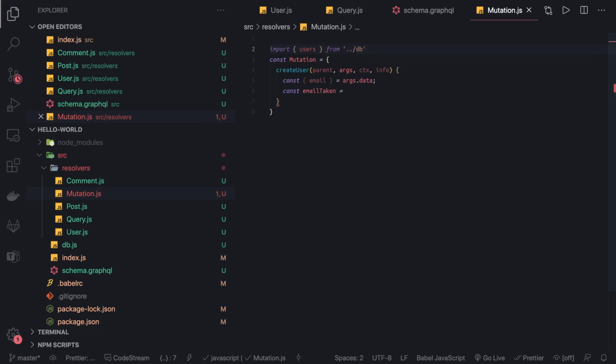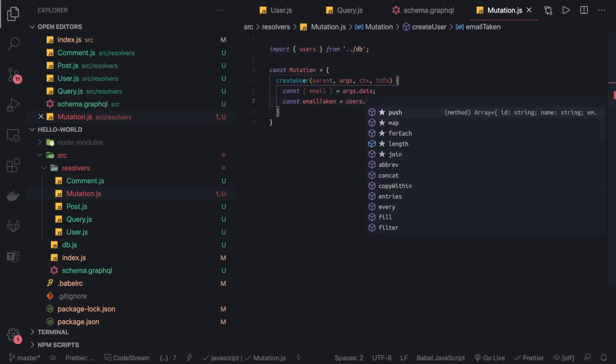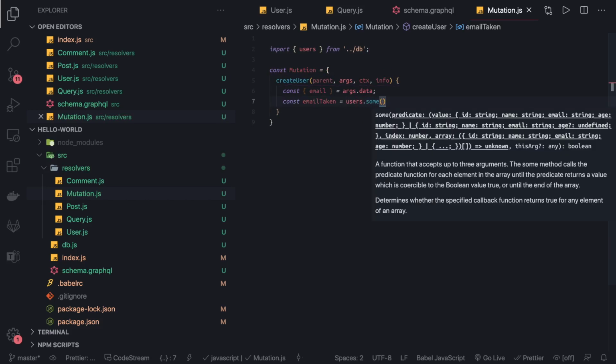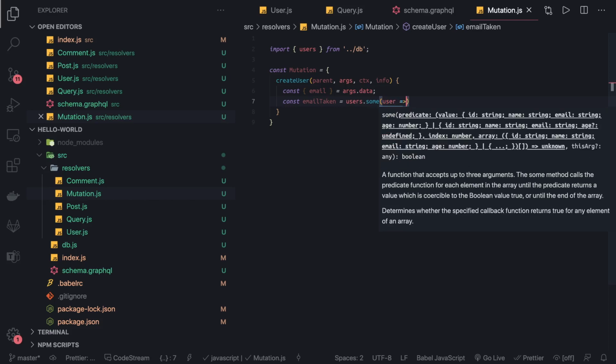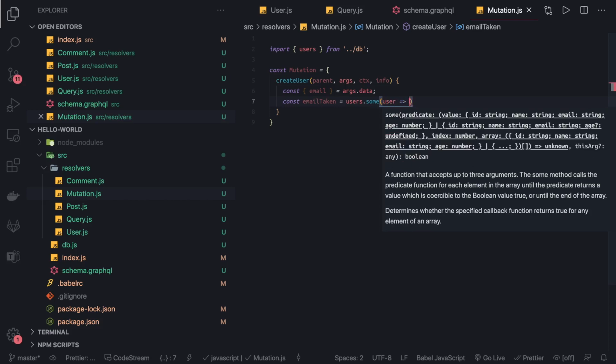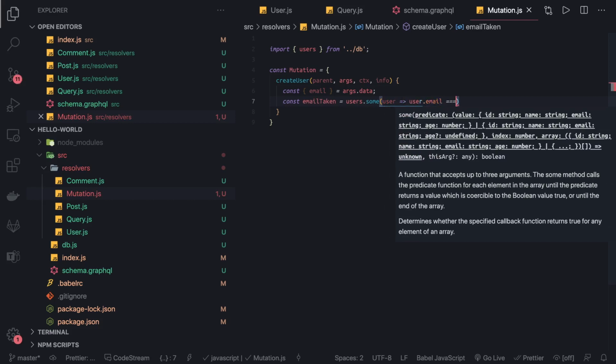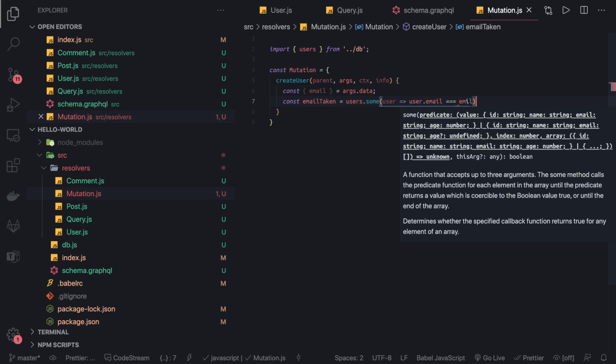Okay, this is a JS file. So here we can say users.some. If any of the users having the same email ID which this new user is having, then we will not allow creating this user. So user.email is same as the email you are passing.